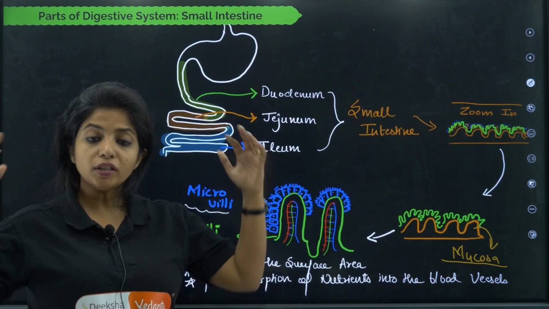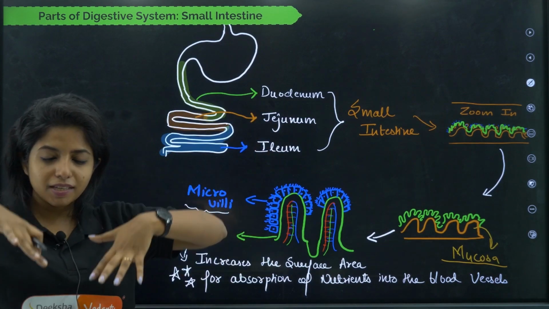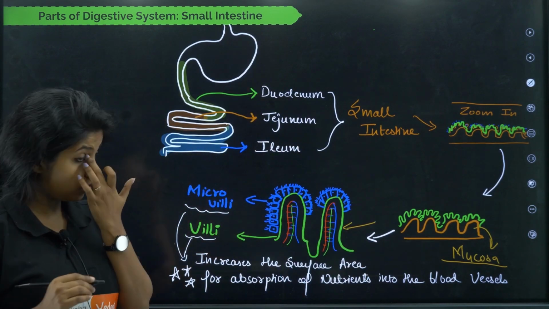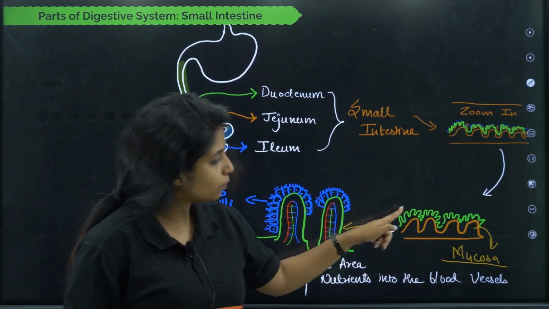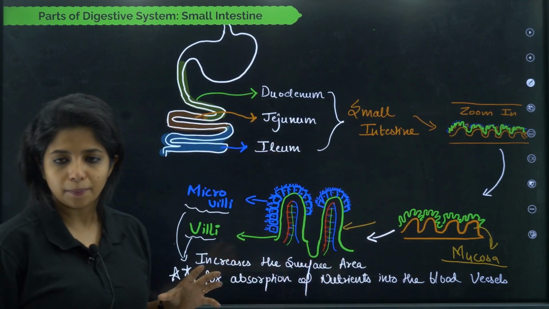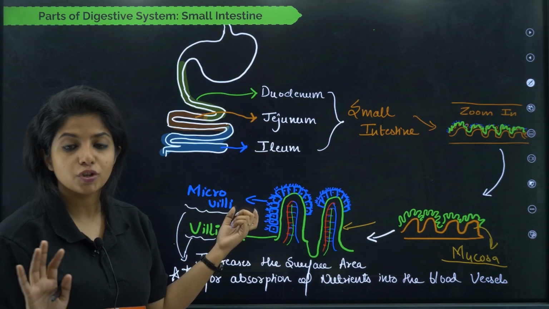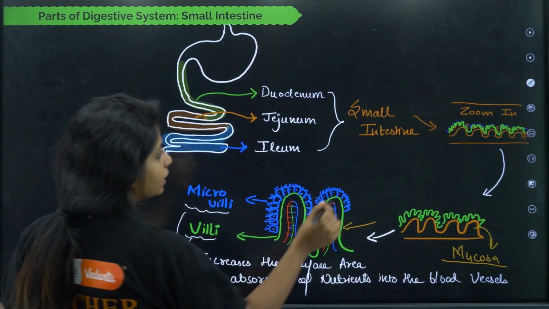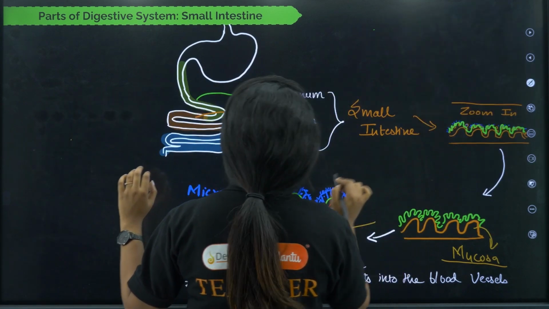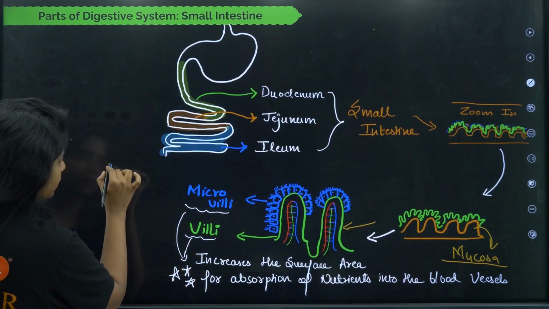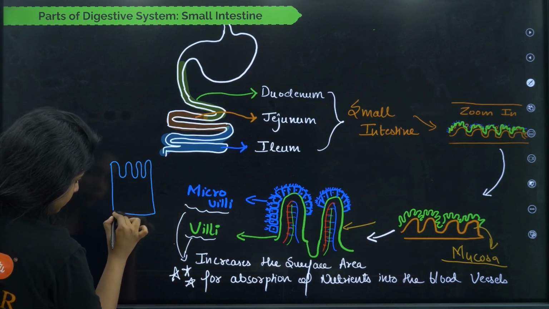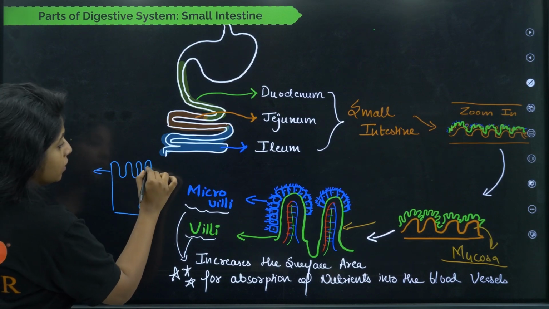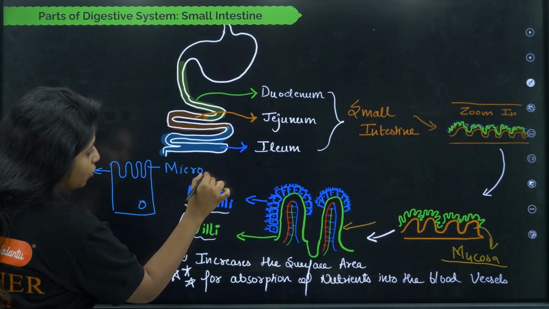The innermost layer. On the mucosa layer, you have certain fingery things like this, which you call villi, my dear children. What do you call them? You call them villi. Now, I have not made the blue thing over here, but they also have some blue things over them. Actually, they are not blue, it's just for your understanding. So basically, they have certain cells like this. Suppose this is the blue thing that I made. Actually, this is a cell which has the nucleus and everything, and this is the finger-like projection of the cell. This finger-like projection of the cell, you call microvilli.